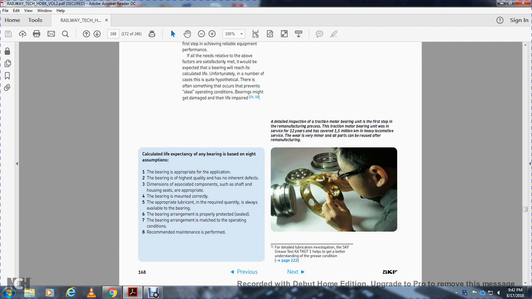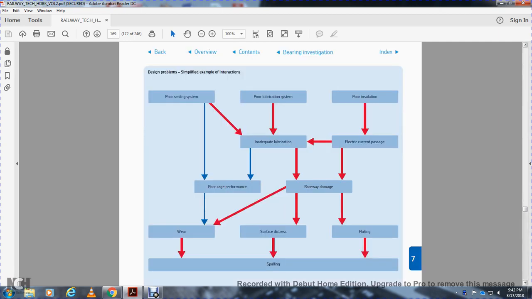Should the calculated life be explained, the assumption is that the bearing is appropriate for the application, the bearing is of high quality and has no inherent defects associated with the components such as shaft and housing, the bearing is mounted correctly with the appropriate lubrication in the required quantities, and the bearing arrangement is properly protected and matched for the operation condition with the recommended maintenance. To perform the detailed inspection of the traction motor bearing is the first step of the remanufacturing process. The traction bearing unit was used for 12 years, covering 1.5 million kilometers of heavy locomotive service, with very minor parts being used after the manufacturing.